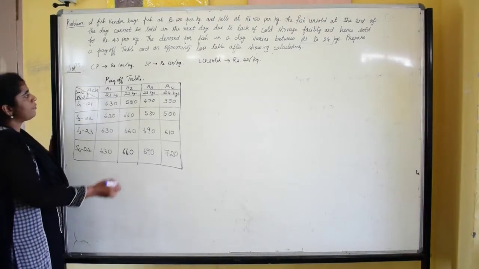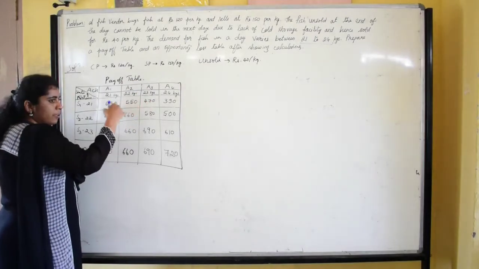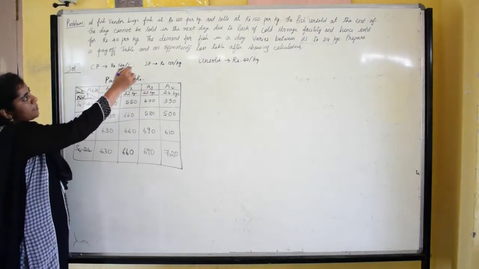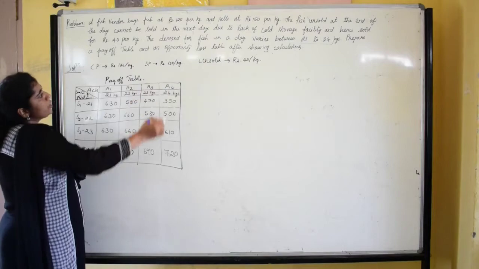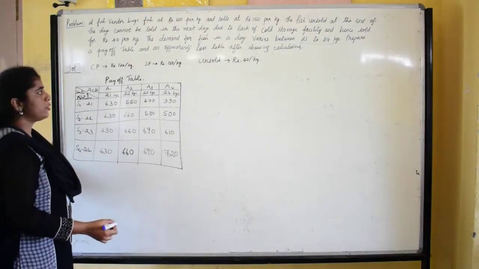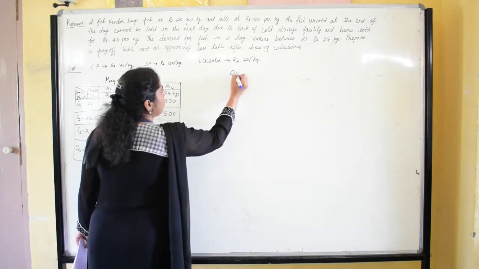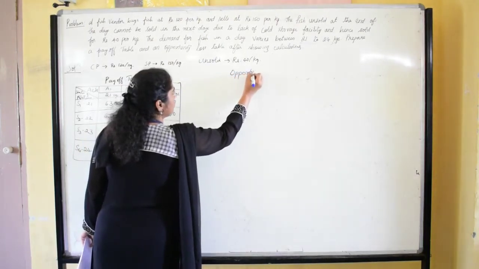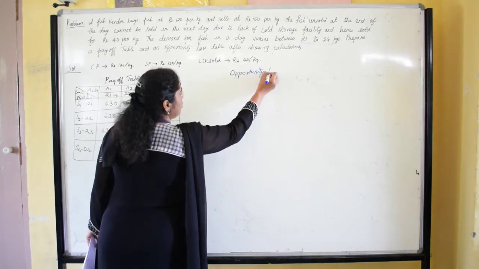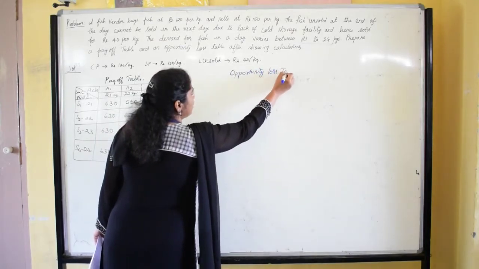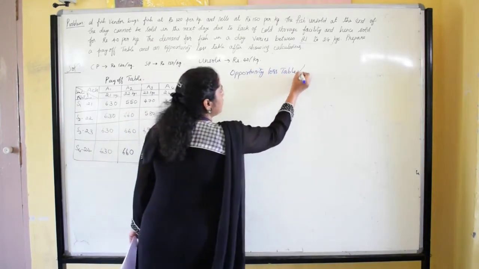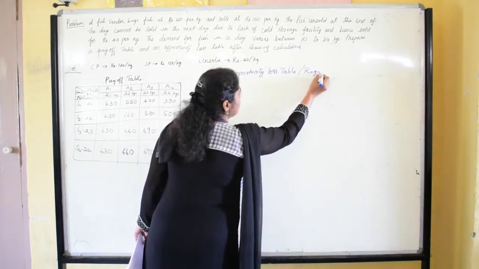So after preparing the payoff table, the next step is we have to prepare the opportunity loss table, and the other name for opportunity loss table is regret table. So here we are going to prepare the opportunity loss table.